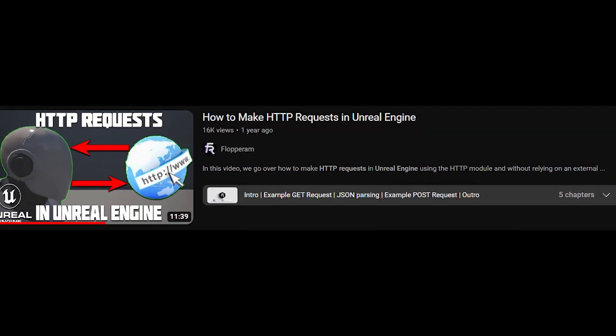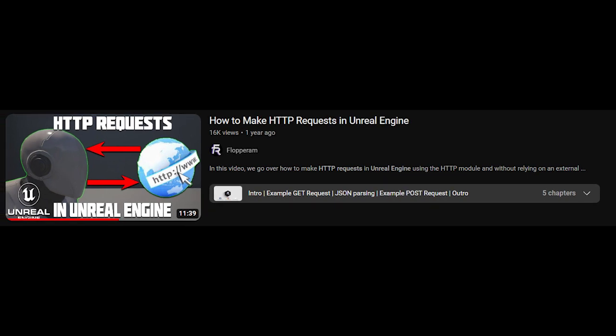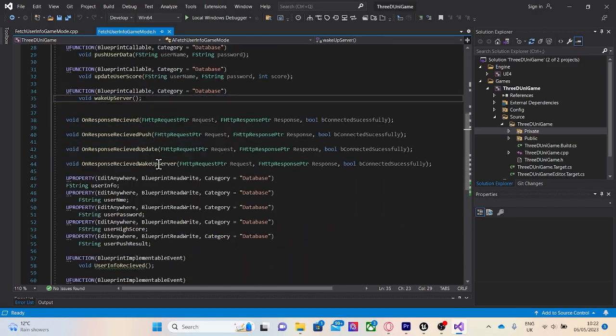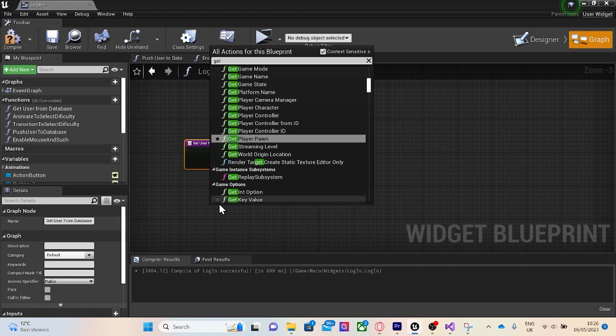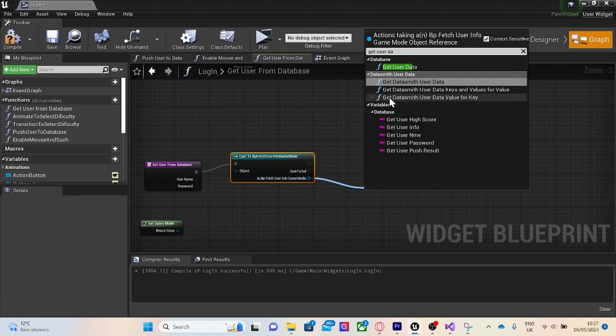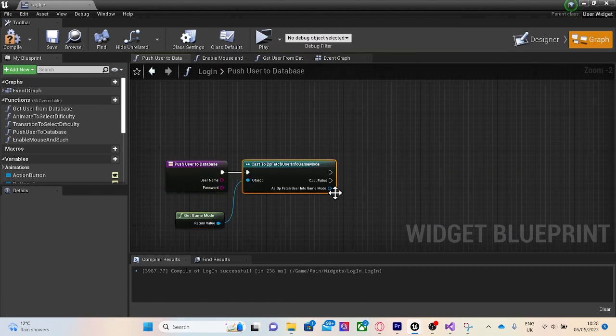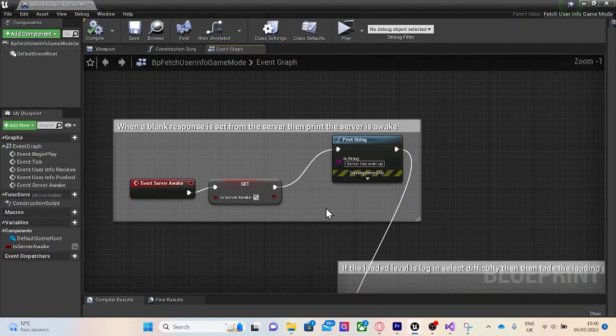Finally, I followed this tutorial to add C++ code to my project and send HTTP requests to the server. I made this system so it can be used in my blueprints. Here is the final game mode blueprint.